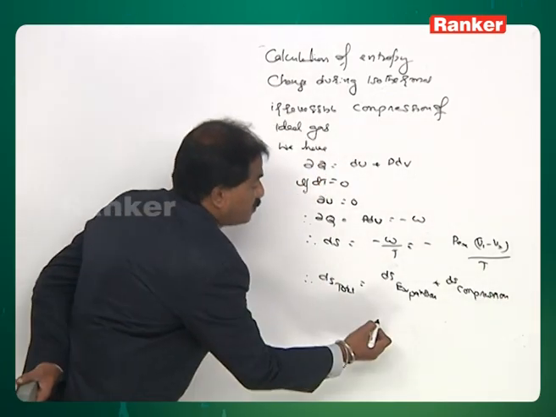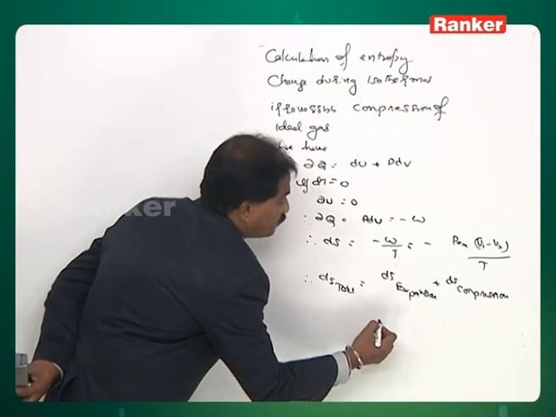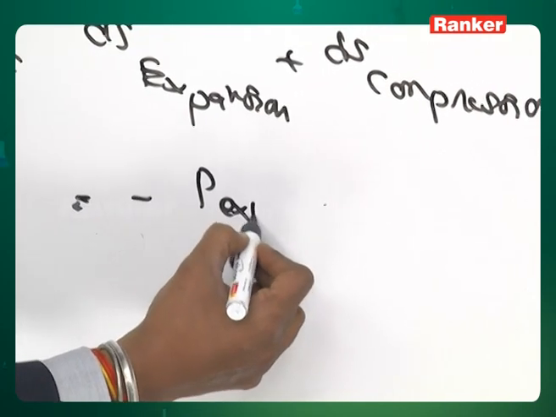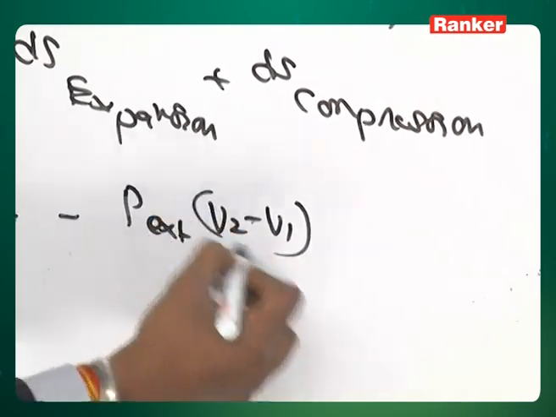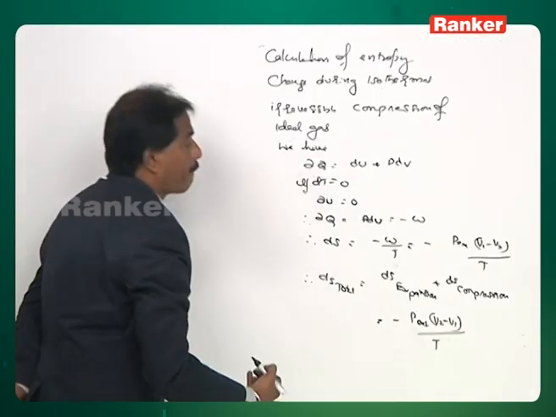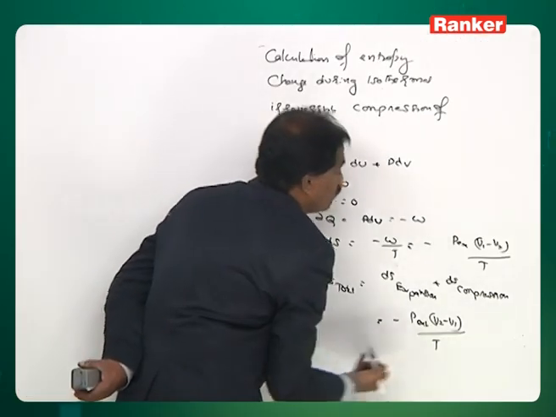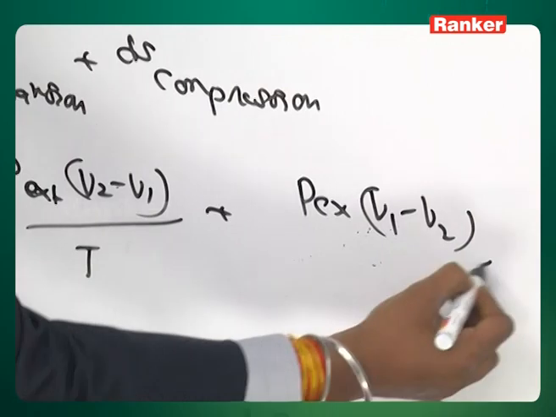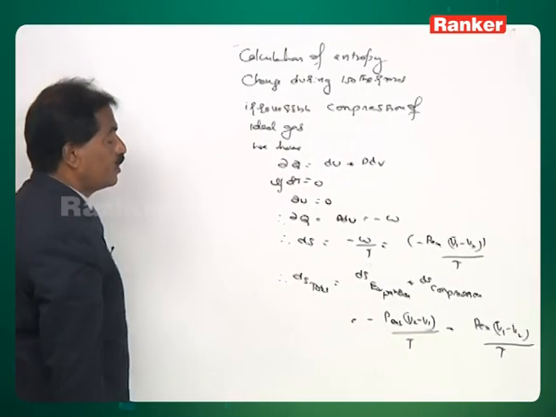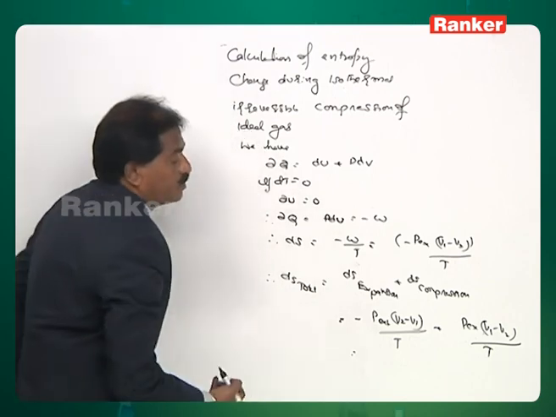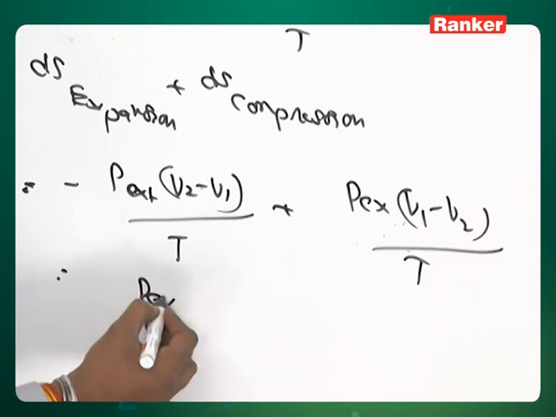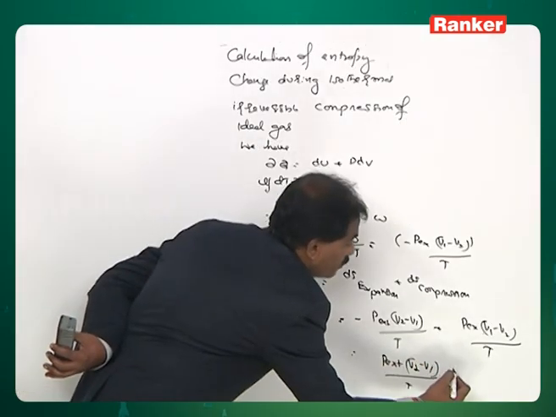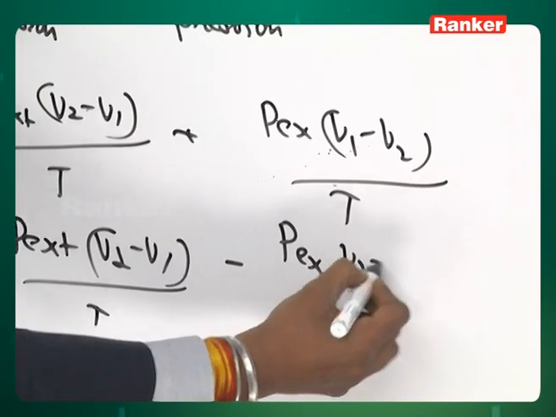During the expansion, the entropy change, which we have calculated earlier, is minus P external (V2 minus V1) by T. Next, plus P external (V1 minus V2) by T. This I will represent as P external (V2 minus V1) by T.